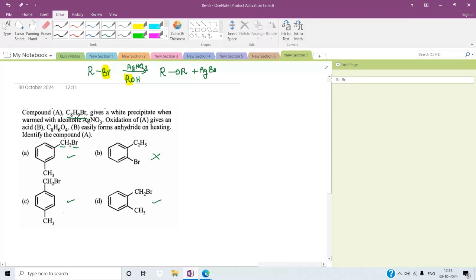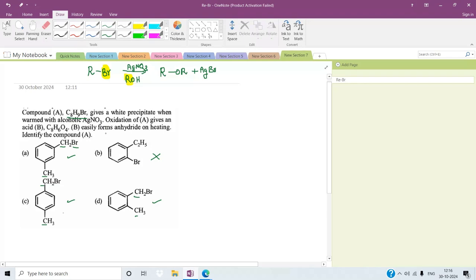HNO3 is a strong oxidizing agent, so this carbon and this carbon will be converted into carboxylic acid. All have two carbons attached to the benzene ring, so we can get COOH in all three choices, right? So how can we select the right one?